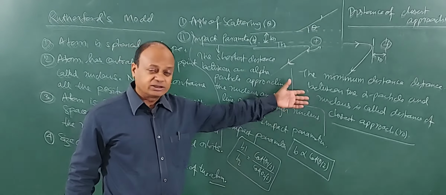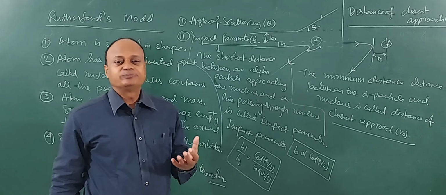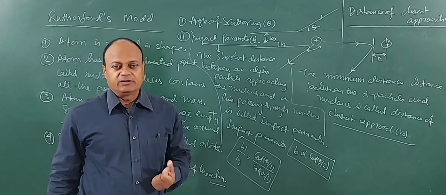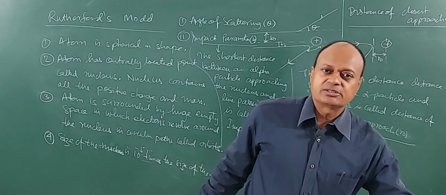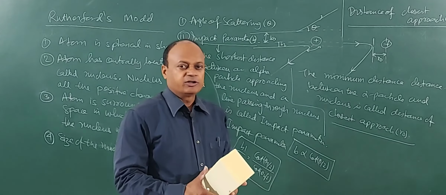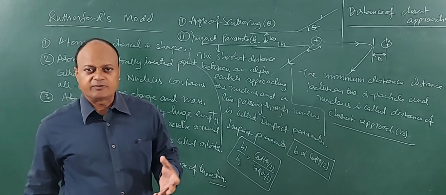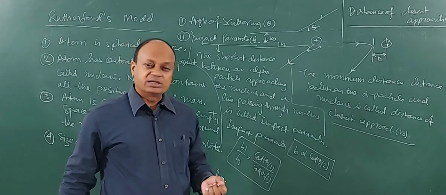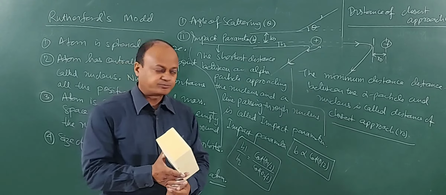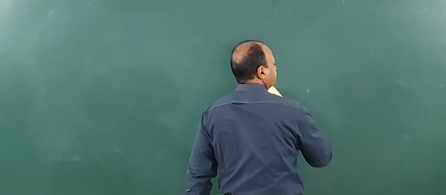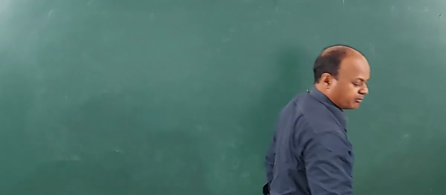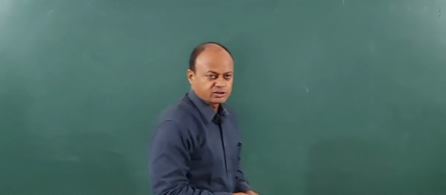Now you get numericals on this, so we will be deriving what will be the value of the distance of closest approach, and this derivation is in terms of the velocity or kinetic energy of the alpha particle, and also the atomic number of the nucleus. Okay, let's try to understand. Okay, now we will be deriving the formula for distance of closest approach.